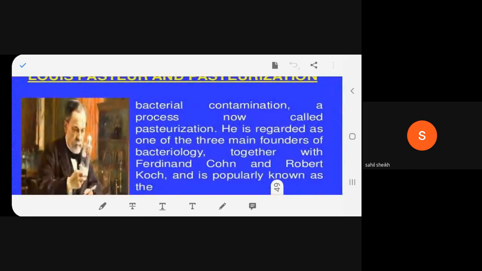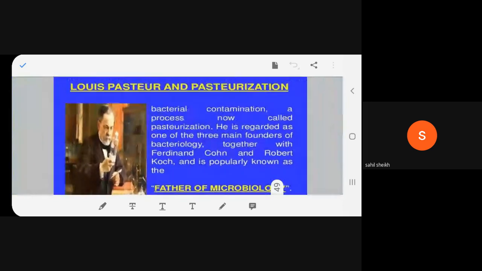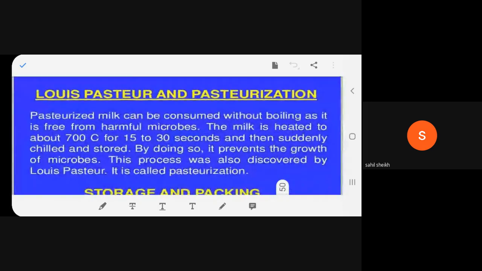You understood now? So, Louis Pasteur is known as father of microbiology. He tried to help the milk not to be spoiled and even wine by the process called pasteurization, and is one of the three main founders of bacteriology with Ferdinand Cohn and Robert Koch, and he is the only one known as father of microbiology. Louis Pasteur, pasteurization.